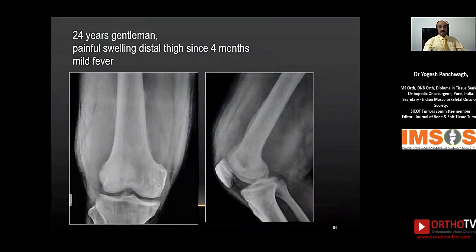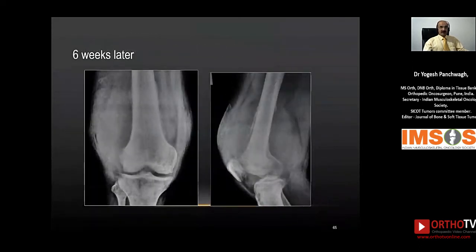Another situation, a 24-year-old gentleman who presented with a painful swelling in the distal thigh, 4 months duration, had mild fever. That is what the X-ray looked like. He was being treated with IV antibiotics. Symptomatically did not improve. This was the X-ray done after 6 weeks, and as you can see there is a very big soft tissue component anteriorly, posteriorly, medially, laterally as well.